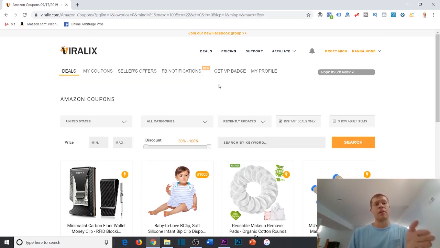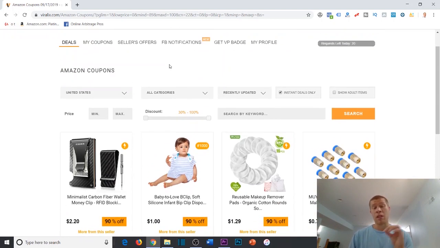Or in some cases, like in the case of Viralix today, a lot of these products are going to be from Amazon with a discount code, back to Amazon for full price. So that's how you're going to make the markup with the majority of these items with websites like Viralix. But like I said, you can also resell them on other sites as well, because your profit margins are there to be made and you're getting super cheap products, like you'll see here in a second.